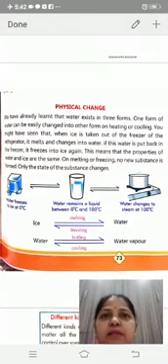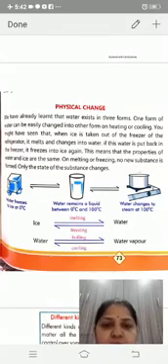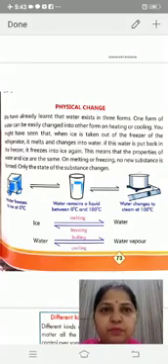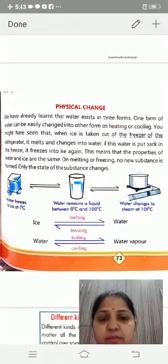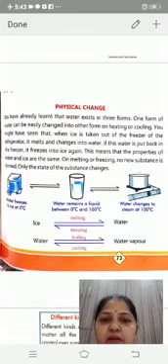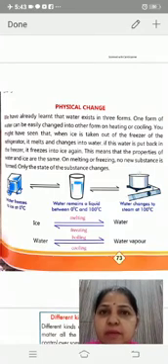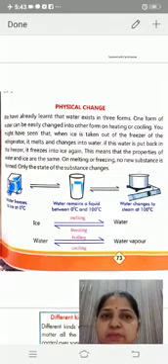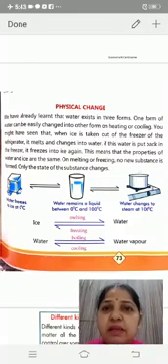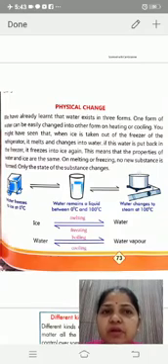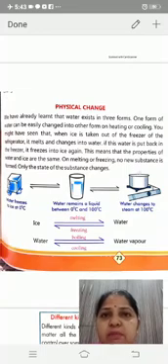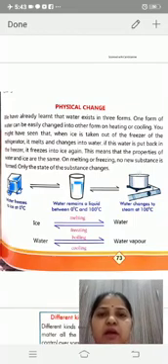Liquid in water. Liquids can dissolve in water or other liquid. Such liquids are called miscible. For example, glycerin and alcohol are miscible in water. Some liquids cannot be dissolved in water. Such liquids are called immiscible. Examples of immiscible liquids: oil, kerosene. They are immiscible in water. They cannot dissolve in the water.